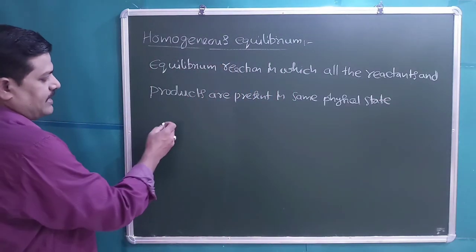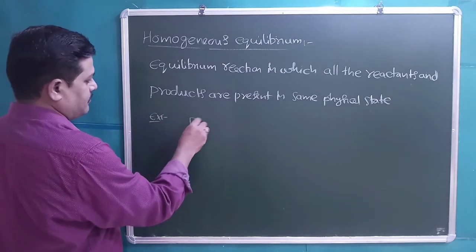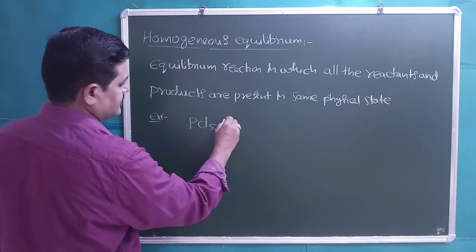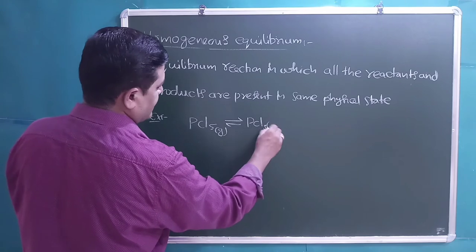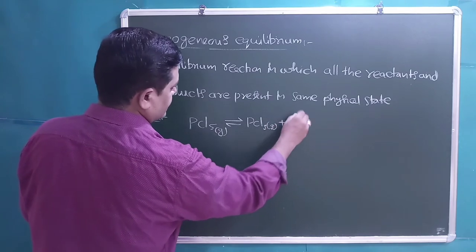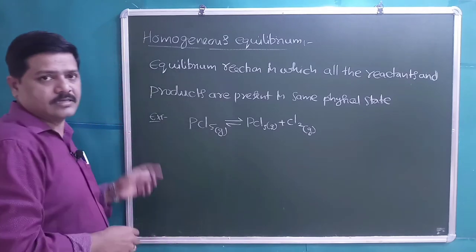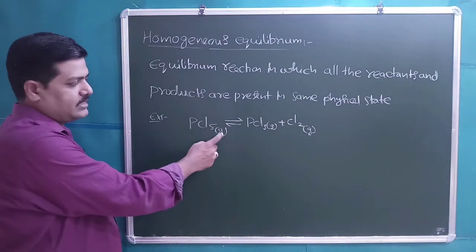Students, for example, take the thermal decomposition of PCl5 gas, which is in equilibrium with PCl3 gas plus Cl2 gas. Actually, at room temperature PCl5 is solid. On heating, it will convert into the gaseous state.